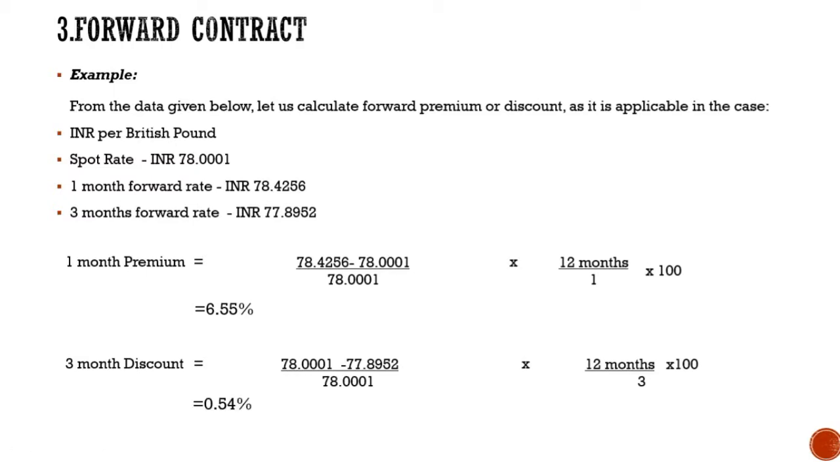So the currency is at an annualized forward discount of 0.54%. So with this, your forward contract topic comes to an end.